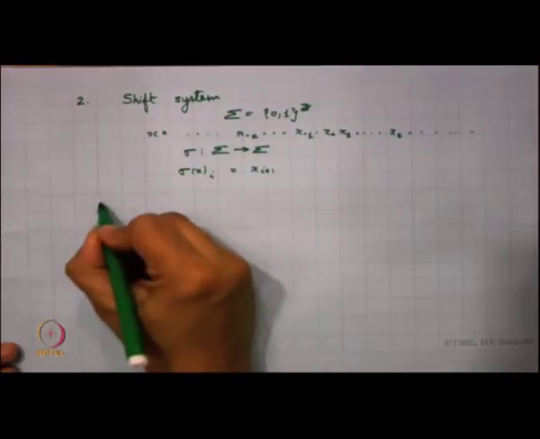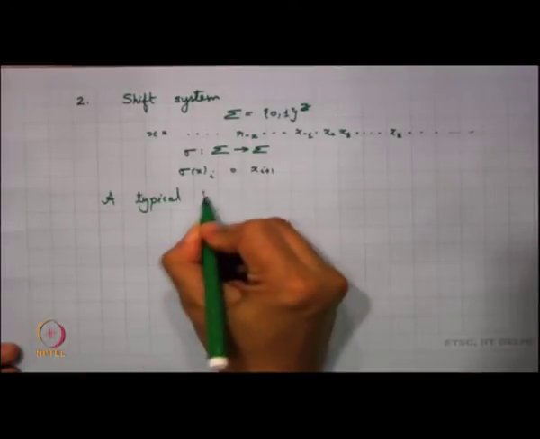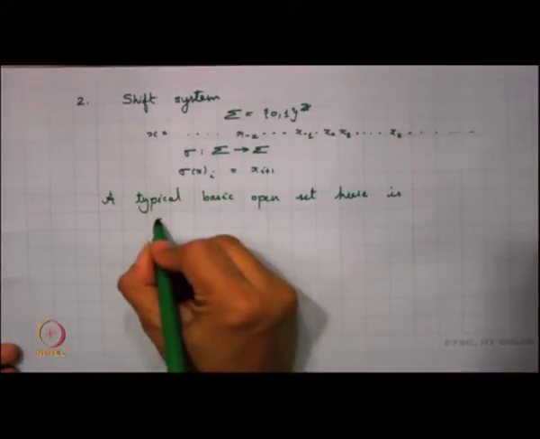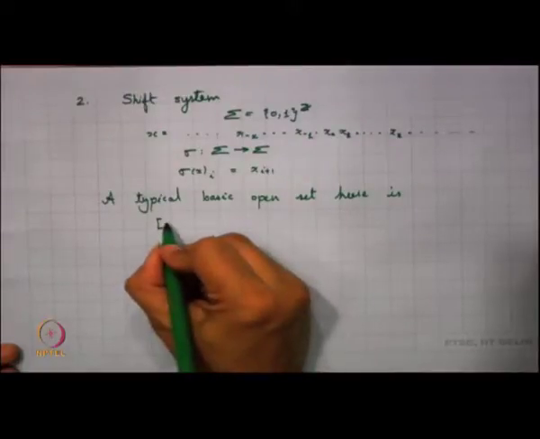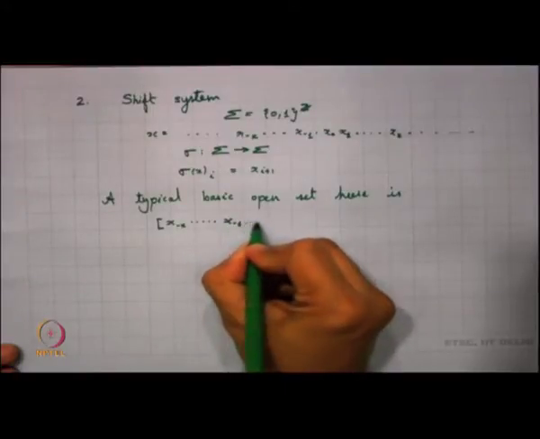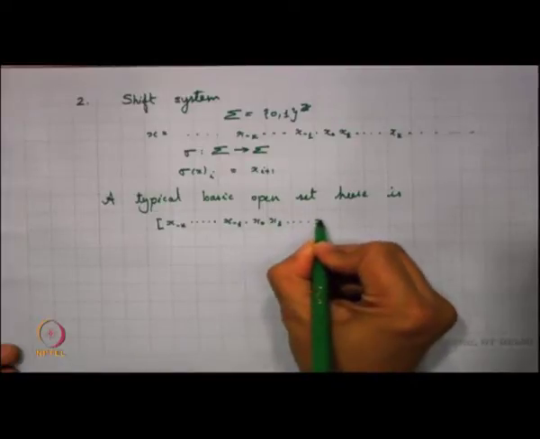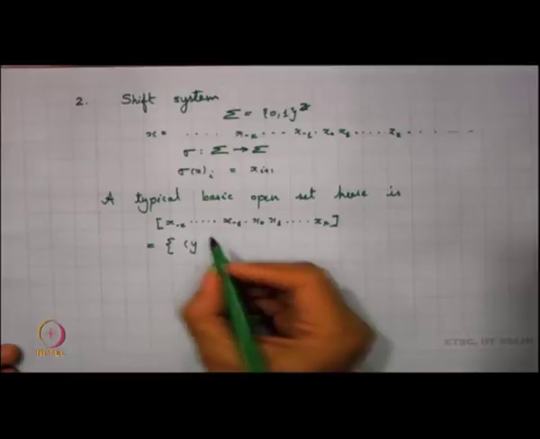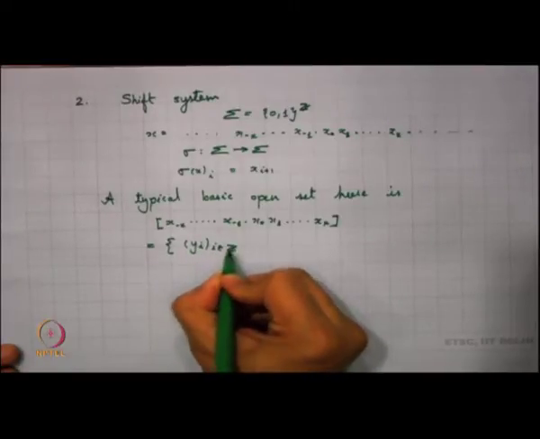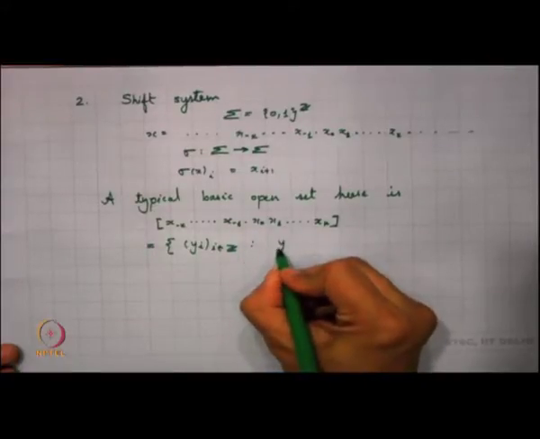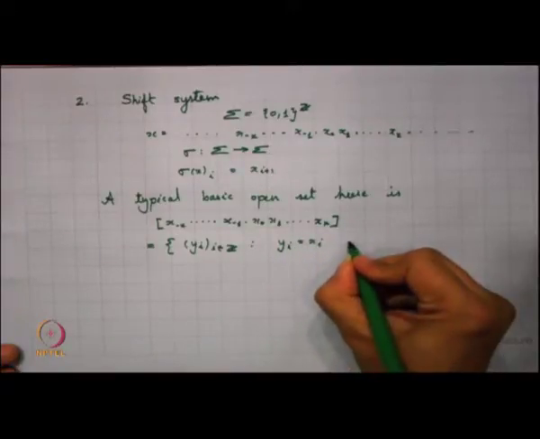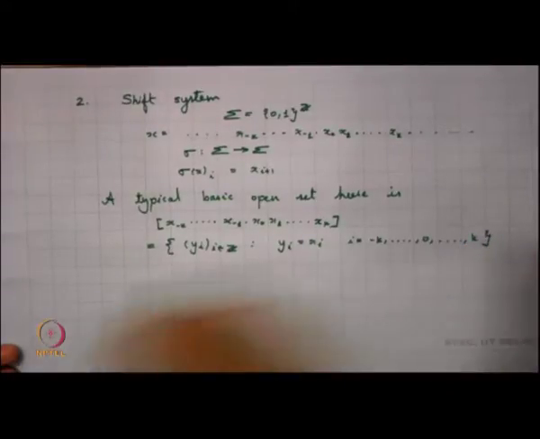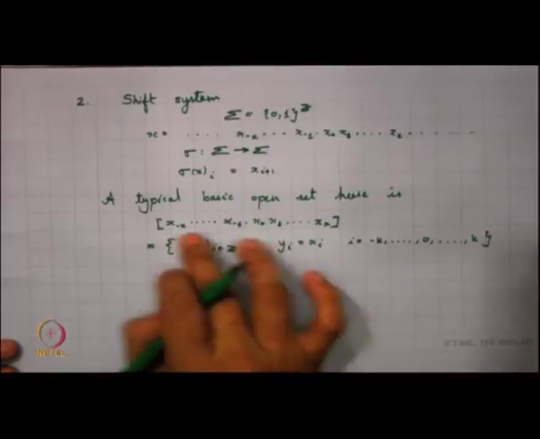So a typical basic open set, I am expressing this as a cylinder: all sequences y_i, i belongs to Z, such that in this portion y_i is the same as x_i, so it takes the same value as this x_i.